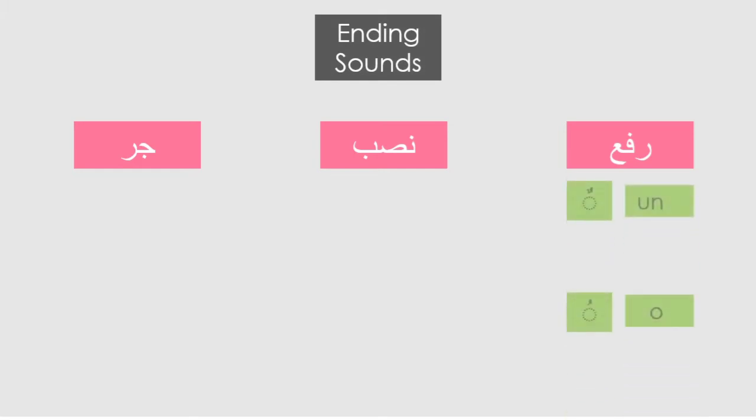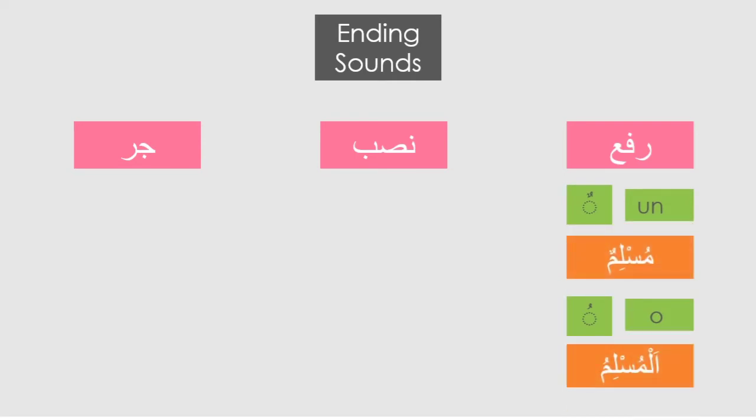A word is in rafa status if its ending sound is un or u. For example, Muslimun ends with the sound of un, so it is in rafa status. Al-Muslimu ends with the sound of u, so it is also in rafa status.